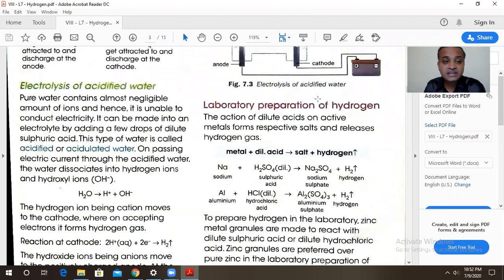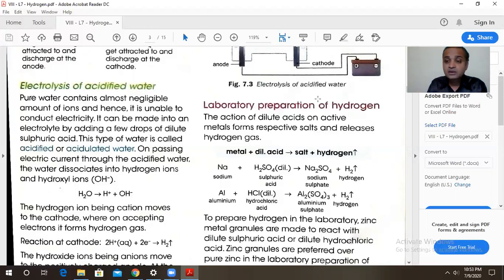Now let us start with the electrolysis of acidified water to generate hydrogen gas. Our main aim is to produce the hydrogen gas, that is the electrolysis of acidified water by carrying out the electrolysis process. We are going to generate the hydrogen gas.